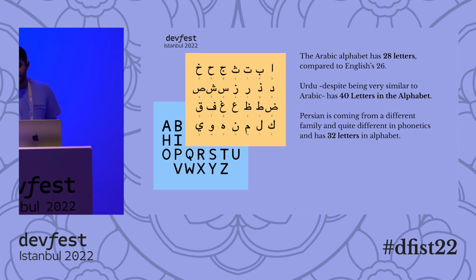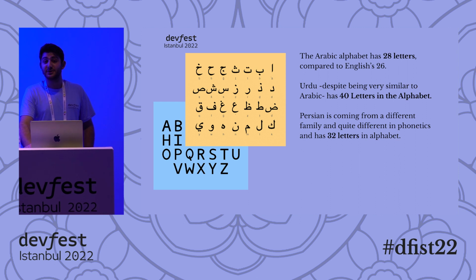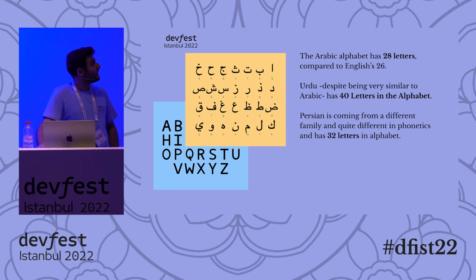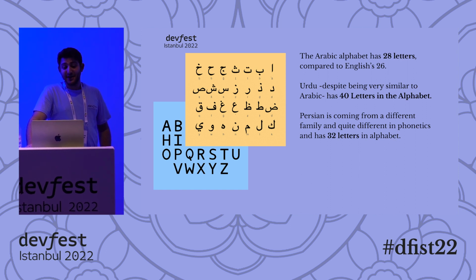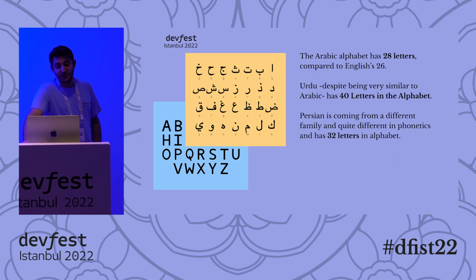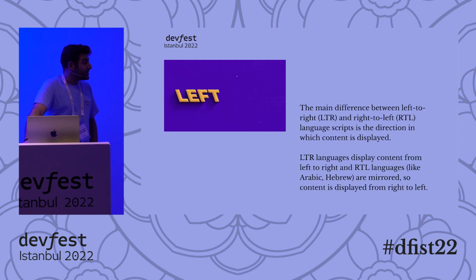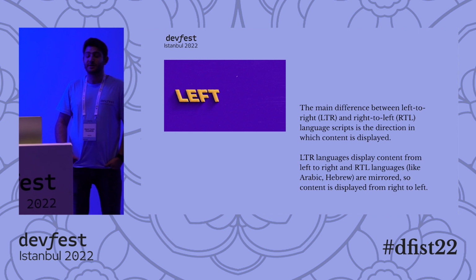While talking about letters and alphabets, let's learn some new facts. In English, we have 26 letters, right? A, B, C, D, E, F, G. But in Arabic, we have 28 letters, so 2 more. In Turkish, we have 29, even though it's a Latin alphabet. In Urdu, there are 40 letters in the alphabet. In Persian, there are 32 letters. So we have extra letters that we don't know how to represent in English. When you try to implement a right-to-left language, you encounter some problems with that as well.